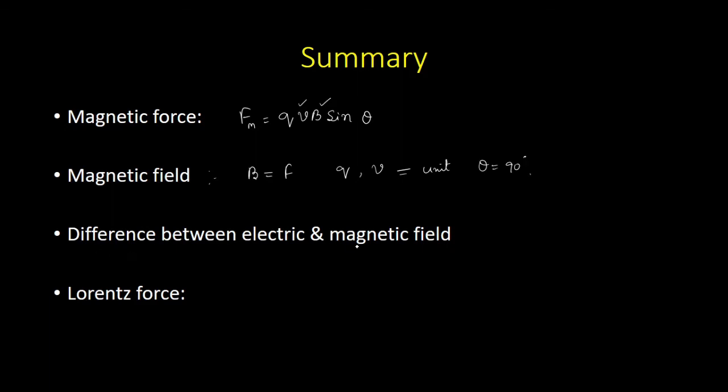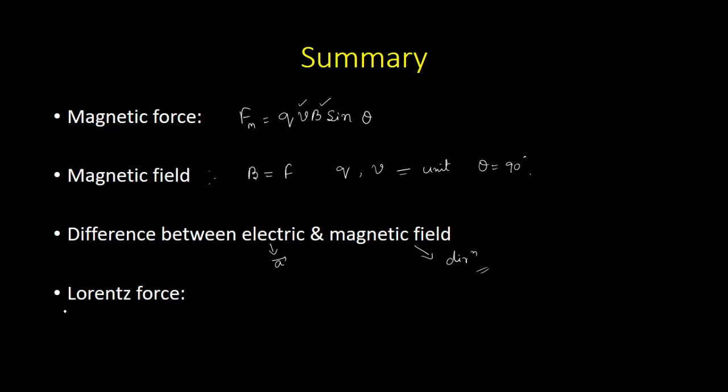And we also discussed the difference between electric field and the magnetic field. The key point is electric field produces acceleration, whereas magnetic field only changes the direction of motion of the particle, and electric force will not depend on the velocity, whereas magnetic force depends on the velocity of the particle.